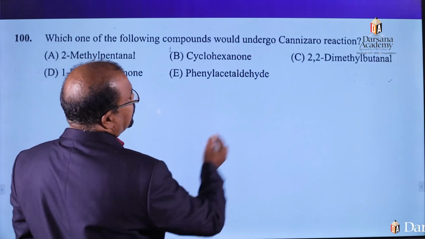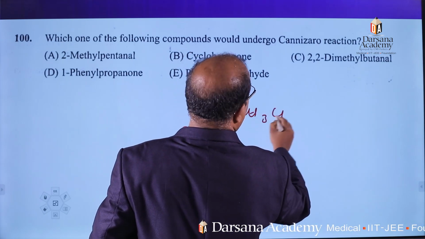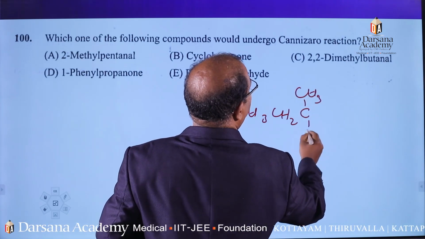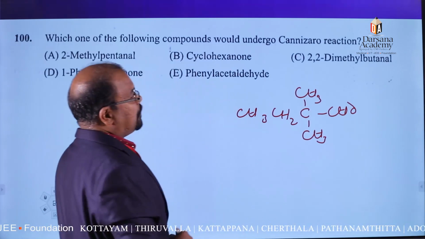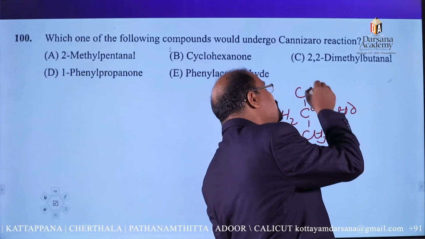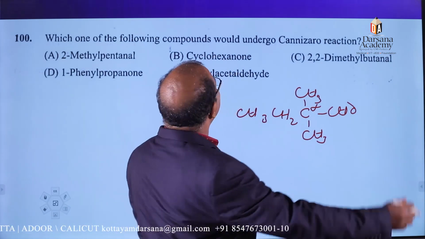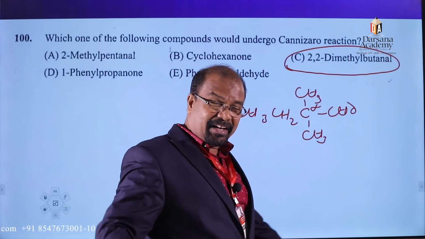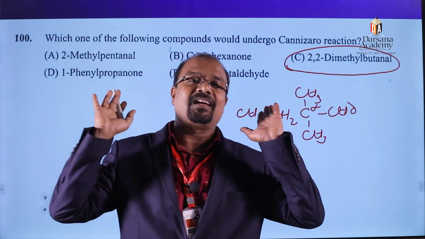We can write the structure of this compound, 2,2-dimethyl butanol, that is the option here. If you look here, this one is the alpha position. There is no hydrogen atom on it, so it will undergo Cannizzaro reaction. Formaldehyde, benzaldehyde, all these give Cannizzaro reaction.